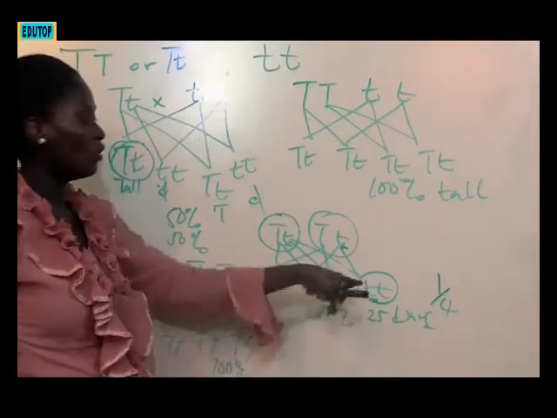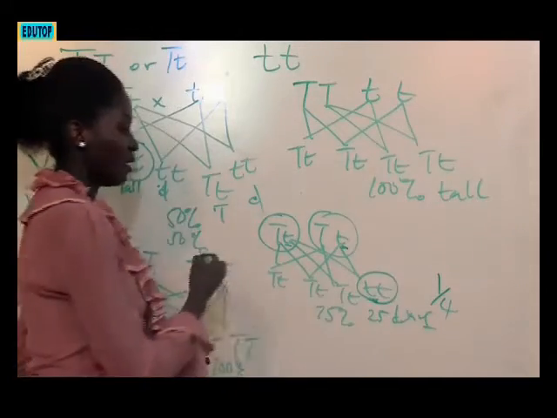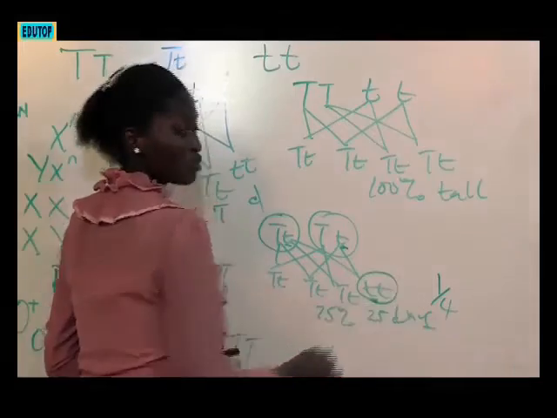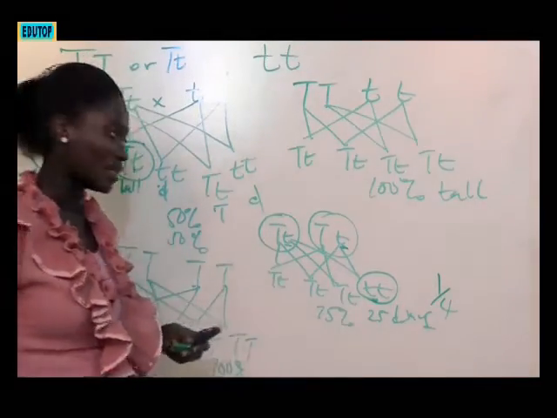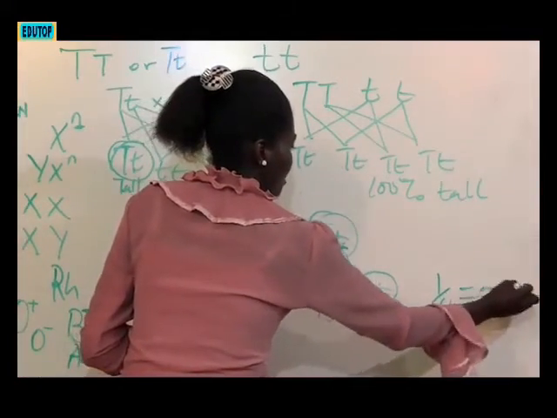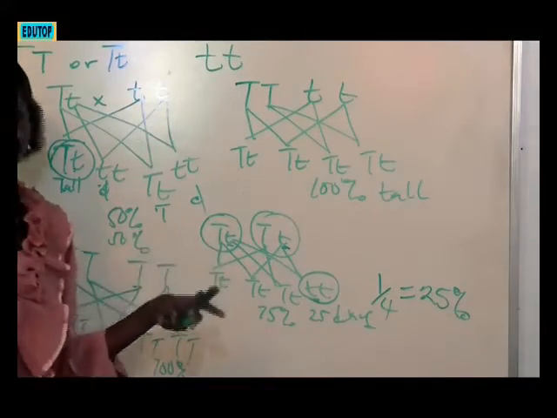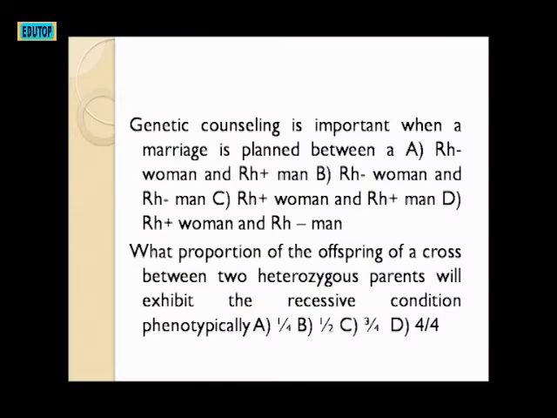That is the proportion of the offspring that is expressing this recessive condition. In some questions you have it as a fraction, some is in percentage. So if it is in percentage, then it is 25%. So that is the answer, 1/4 or 25%, as the case may be for the type of answer you are given. So option A says 1/4, B says half, C says 3/4, D says 4/4.